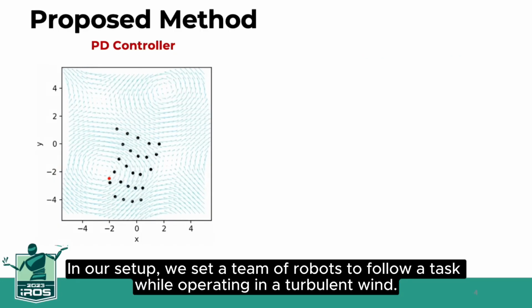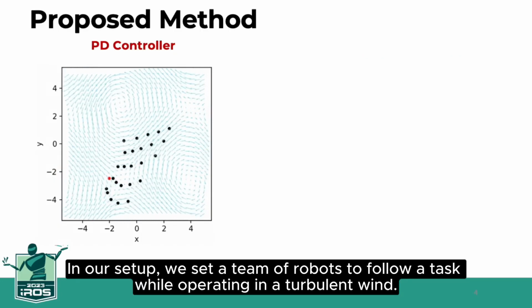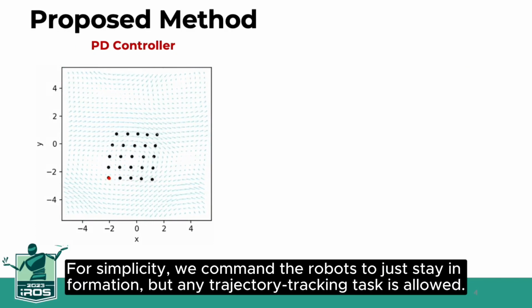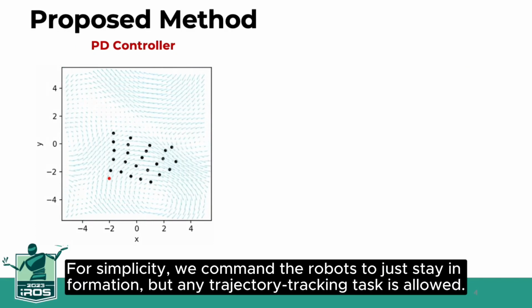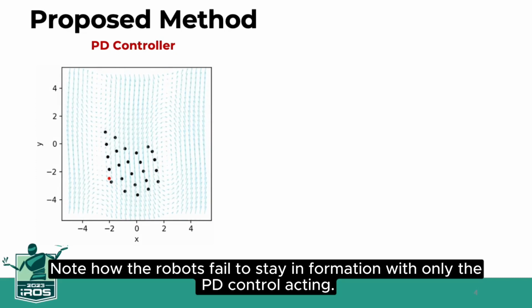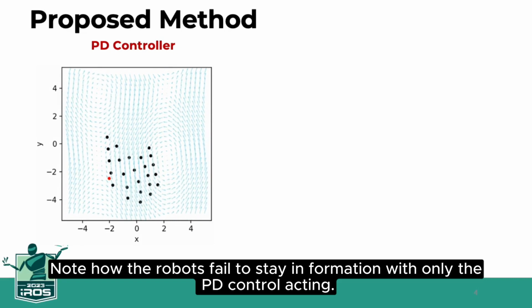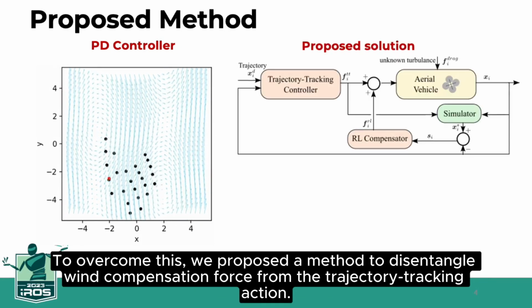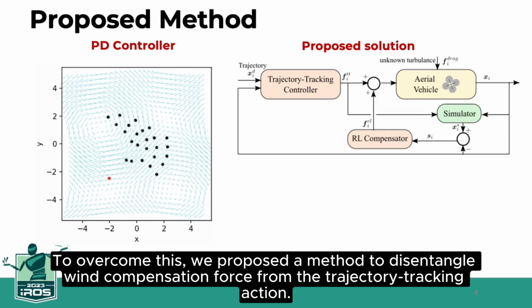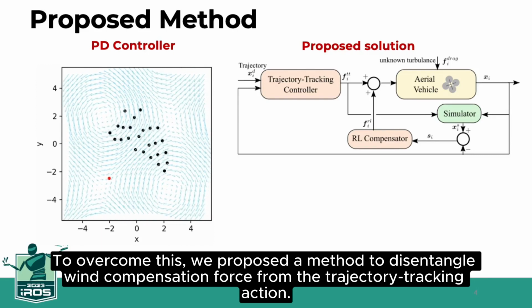In our setup, we set a team of robots to follow a task while operating in a turbulent wind. For simplicity, we command the robots to just stay in formation, but any trajectory tracking task is allowed. Note how the robots fail to stay in formation, with only the PD control acting. To overcome this, we proposed a method to disentangle wind compensation force from the trajectory tracking action.